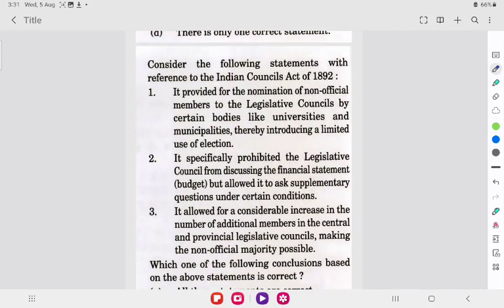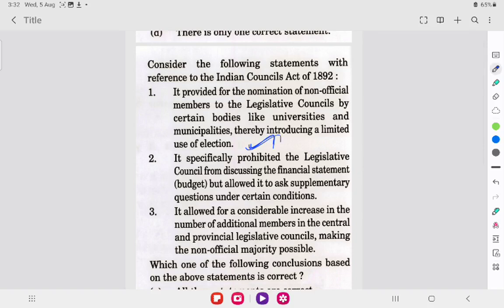Consider the following statements with reference to the Indian Councils Act of 1892. It provided for the nomination of non-official members to the legislative councils by certain bodies like universities and municipalities, thereby introducing a limited use of election. The first option is correct. This is a correct statement.